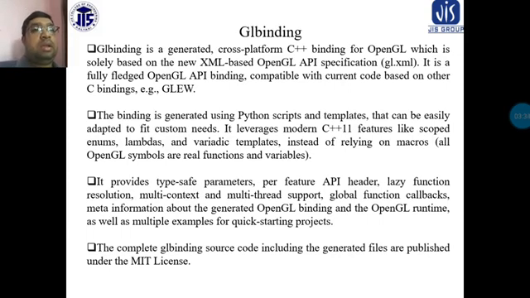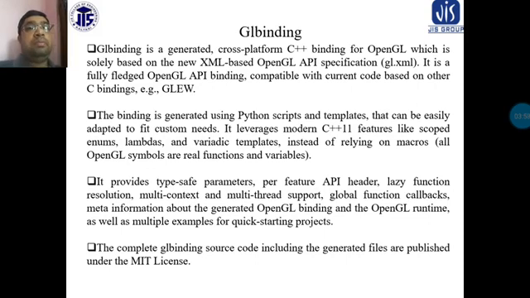The glbinding. glbinding is a generated cross-platform C++ binding for OpenGL, which is based on the new XML-based OpenGL API specification, gl.xml.